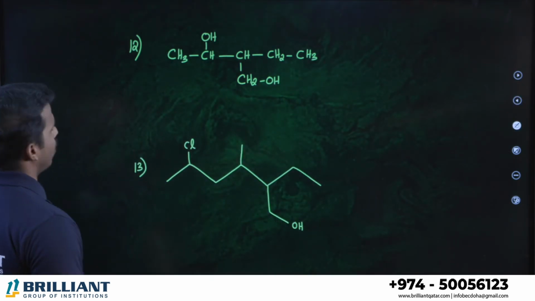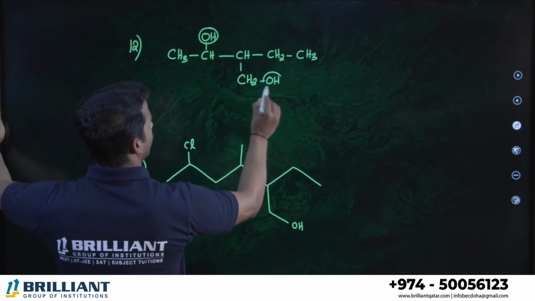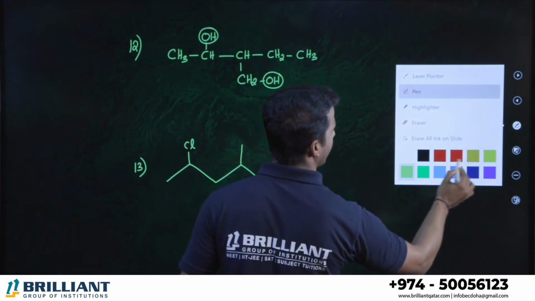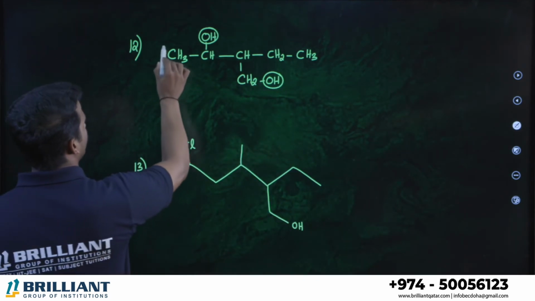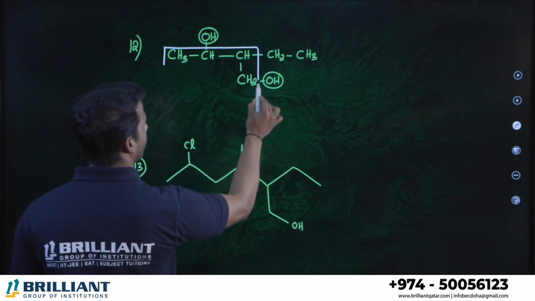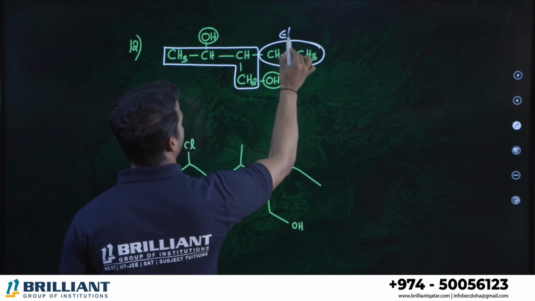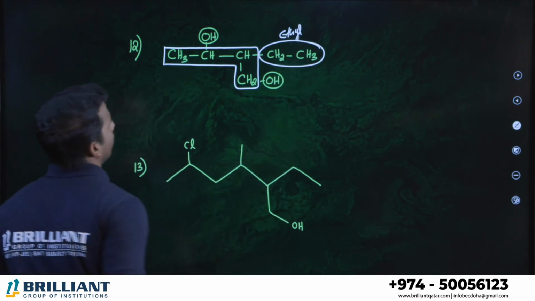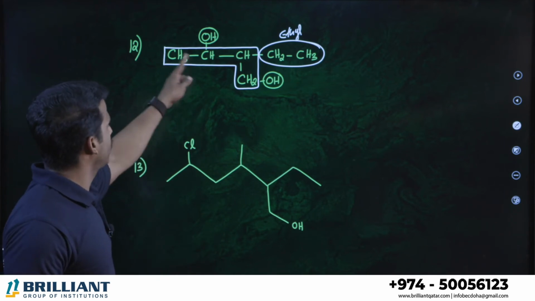What is the name of this compound? Where is the alcohol we have? Alcohol should get the lowest number, and the parent chain we select must include the alcohol. Both alcohols can be included when we select this as the parent chain. So what is this branch we have? Ethyl. Which carbon can you place as number 1? This or this?